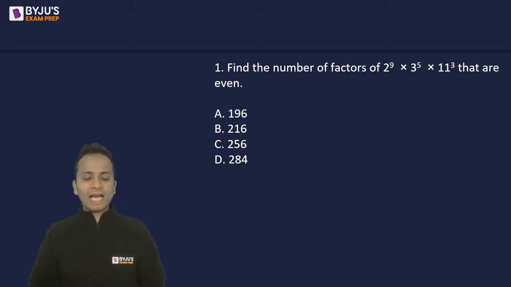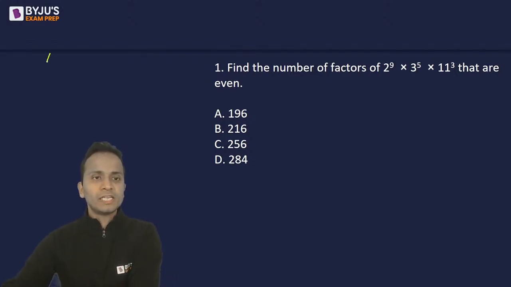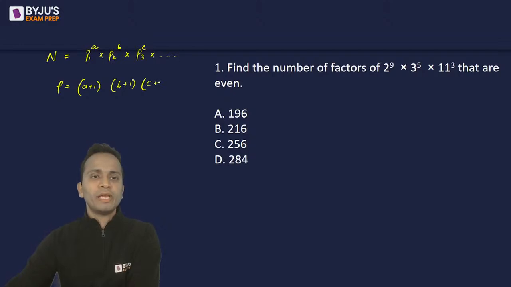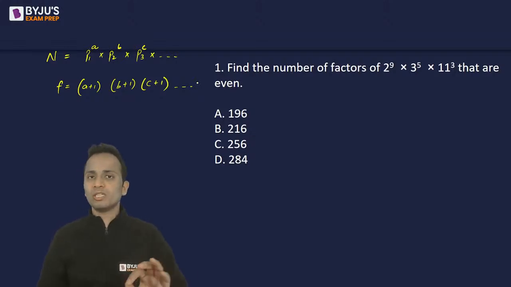Okay. Now how to calculate the total number of factors? पहले ये understand करते हैं, ठीक है? So let's say a number after the prime factorization becomes p1 raised to the power a multiplied by p2 raised to the power b multiplied by p3 raised to the power c and so on. P1, P2, P3, what are these numbers? These are prime numbers with the powers a, b and c. So the total number of factors is given by the formula a plus 1. So look at the powers, keep adding 1 to every power and multiply these numbers. So (a plus 1) multiplied by (b plus 1) multiplied by (c plus 1) and so on. So this is how we can find out the total number of factors.